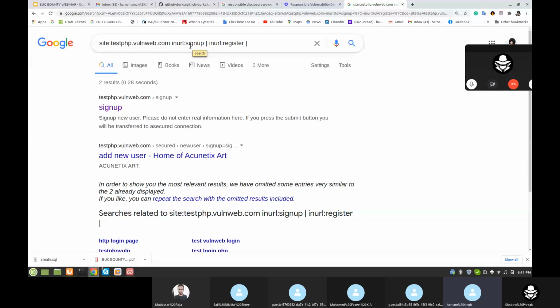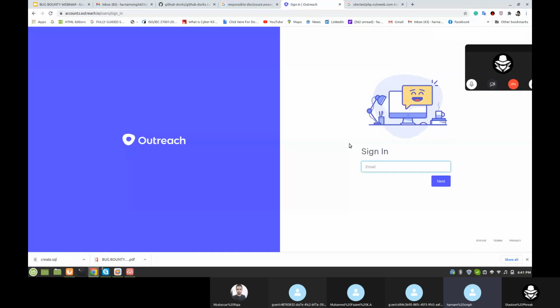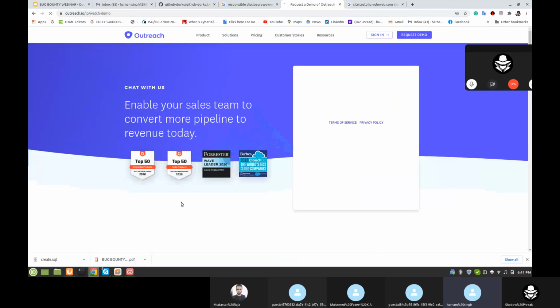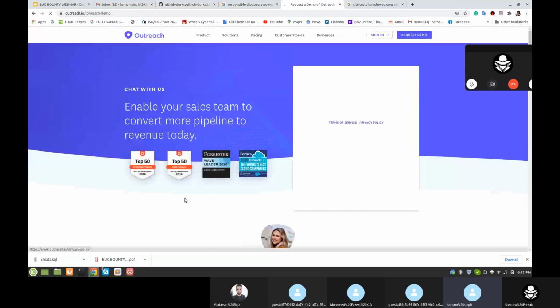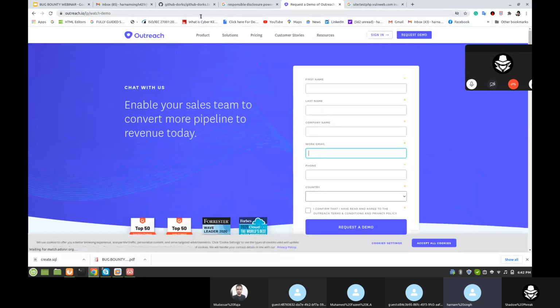Like when you are going to hunt the web application, hunt the domain, your domain is this, but the sign in page is not available, not visible for us. That time you can search by Google. Like this is a sign in and sign up. Let's check. Yeah, here is the sign up page, but let's check some other website.